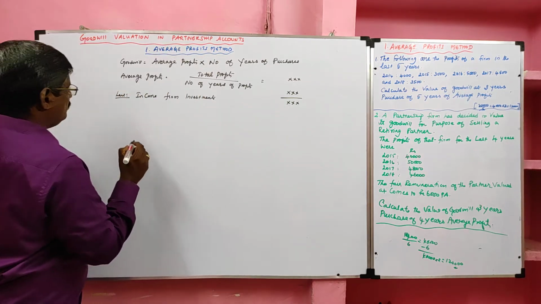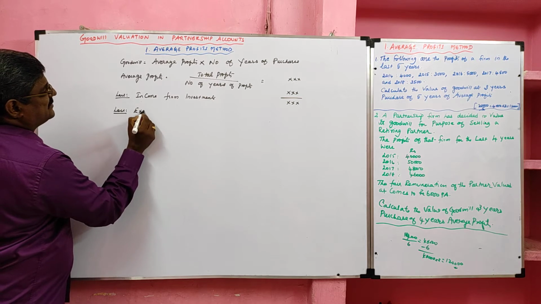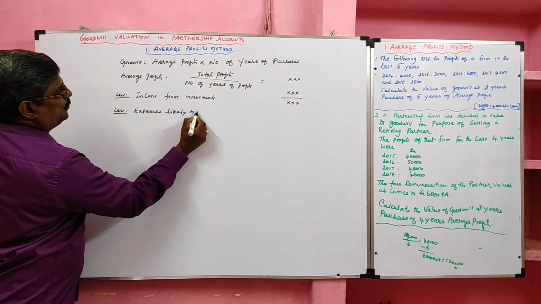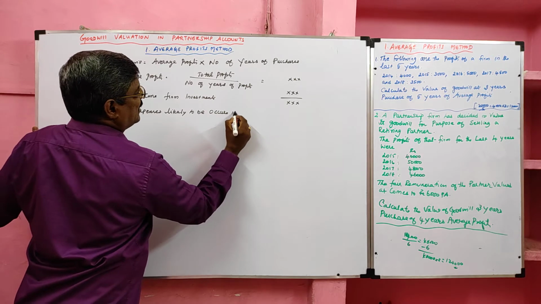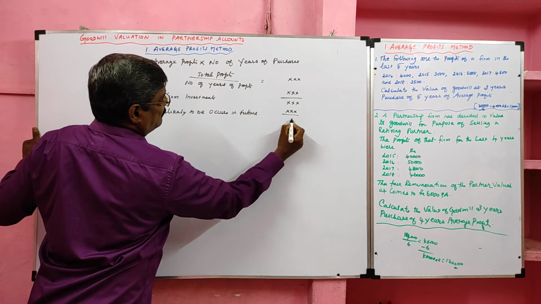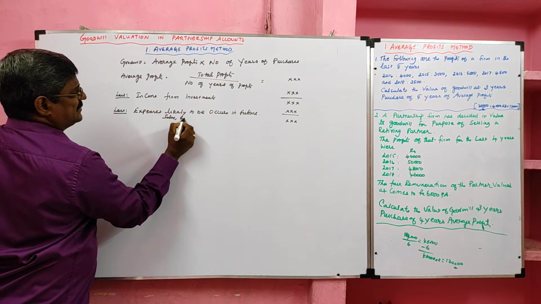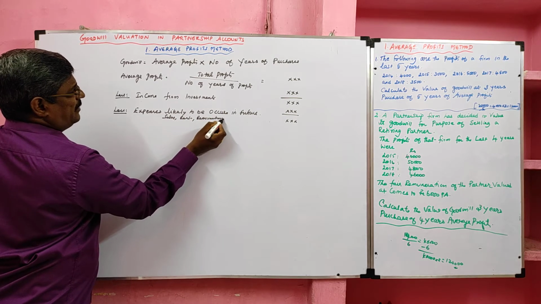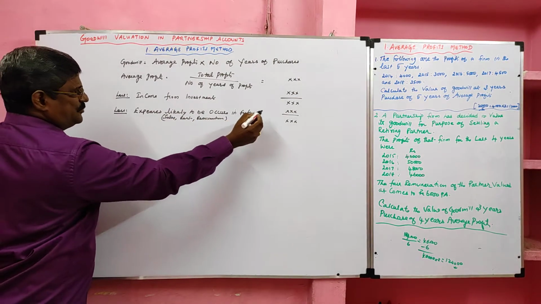Then, less expenses likely to occur in future. If any expenses are likely to occur in the future, we have to deduct them. Example, salary, rent, remuneration. These are all expenses we have to pay, so we have to deduct them. Expenses likely to occur in the future, we have to deduct.